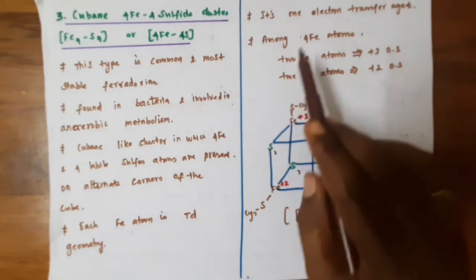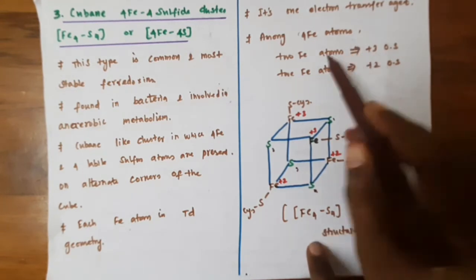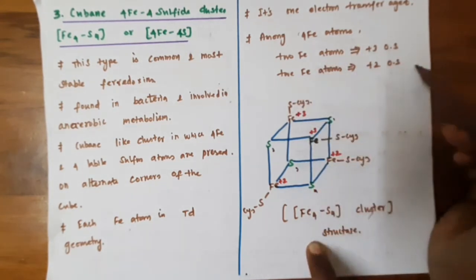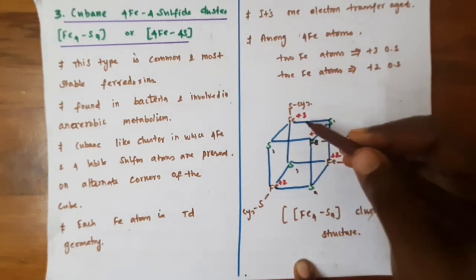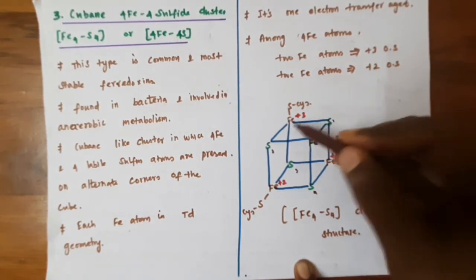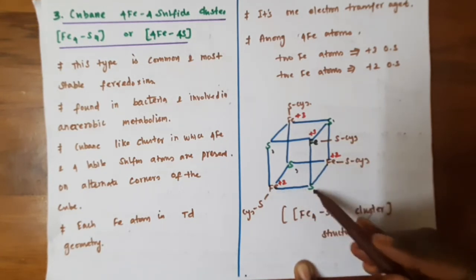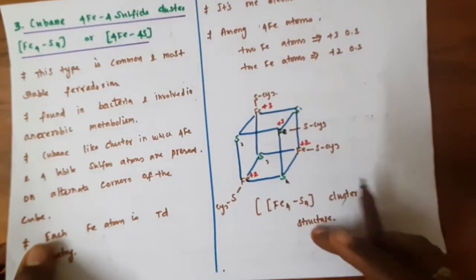Okay, here there are 4 iron atoms. 2 iron atoms are in the +3 oxidation state and 2 iron atoms are in the +2 oxidation state. Okay, so the +3 iron atoms are coupled antiferromagnetically, that is +3 and +3, via this sulfur, and the +2 iron atoms are coupled antiferromagnetically via this sulfur. Okay, and this is the structure of the ferredoxin Fe4S4 cluster.